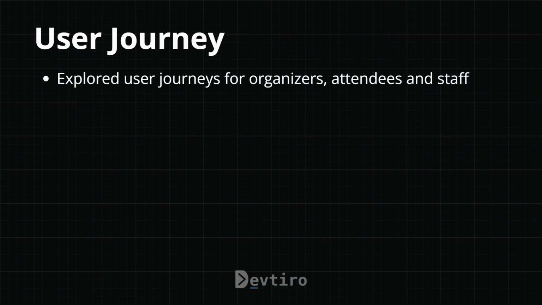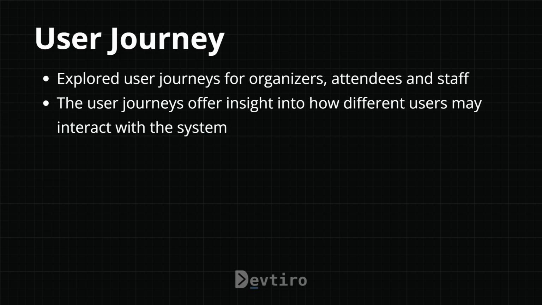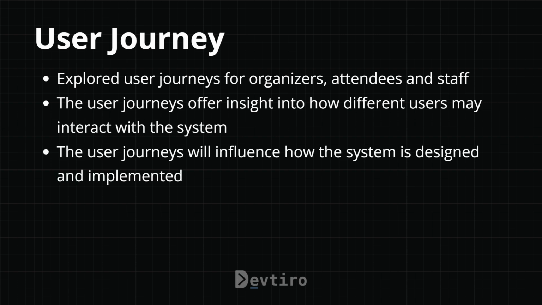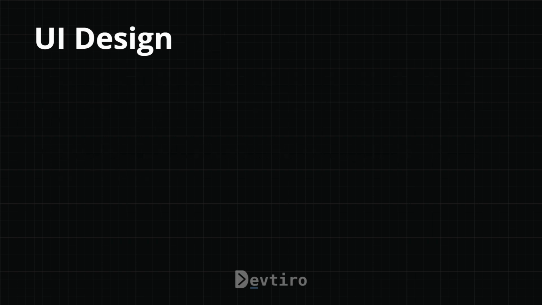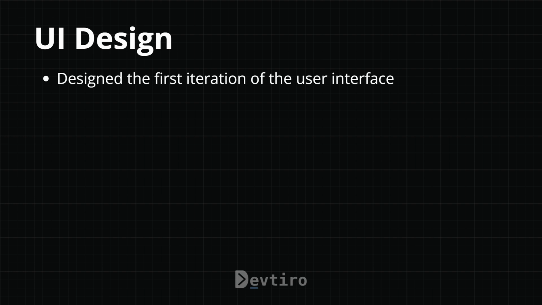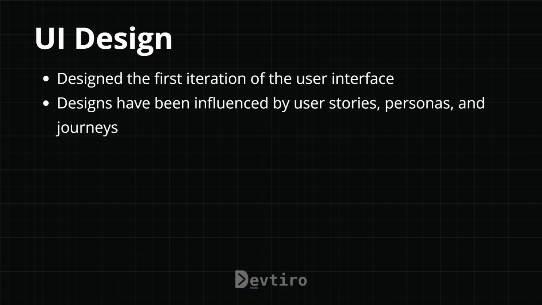In user journey, we explored the user journeys for organizers, attendees, and staff. And the user journeys offer insight into how different users may interact with the system. The user journeys will influence how the system is designed and implemented. In UI design, we designed the first iteration of the user interface, and the designs have been influenced by the user stories, personas, and journeys.